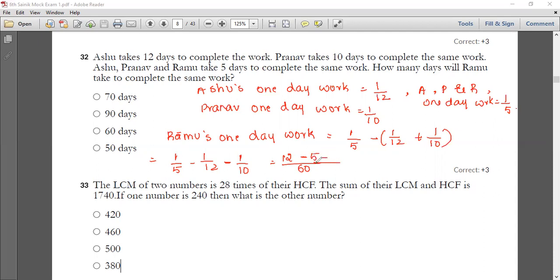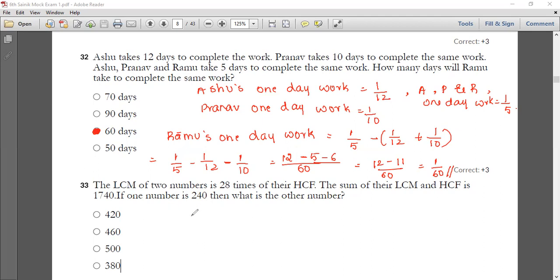And minus, take the third fraction 1 by 10, multiply with 60, you get 6. So now 12 minus 11 divided by 60 gives you 1 by 60. That means 60 days is your answer. Ramu is going to take 60 days to complete the work. So option C is your correct answer.